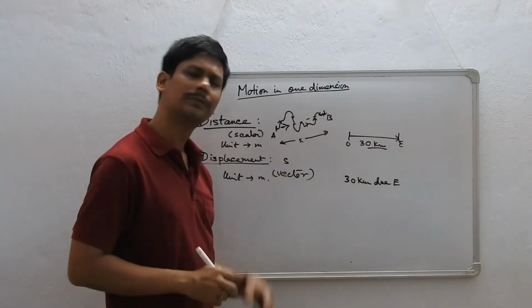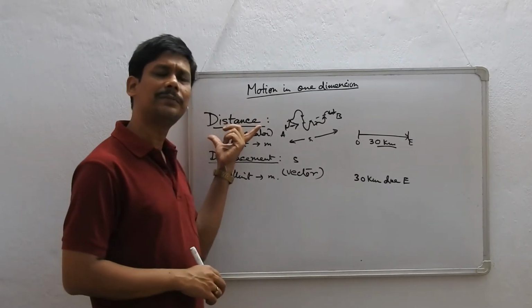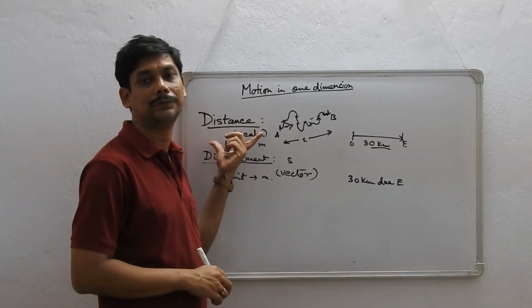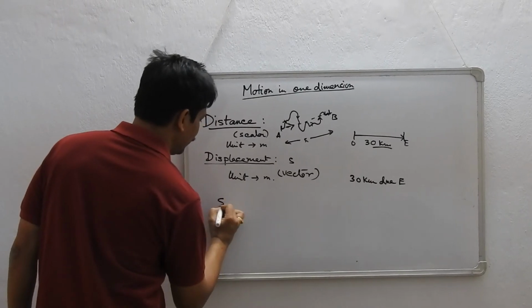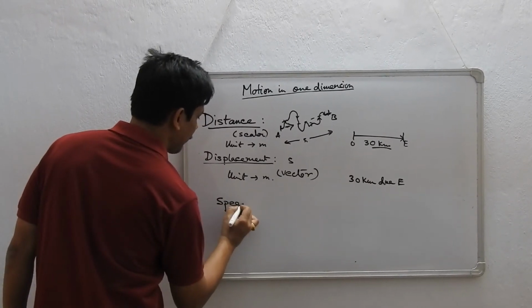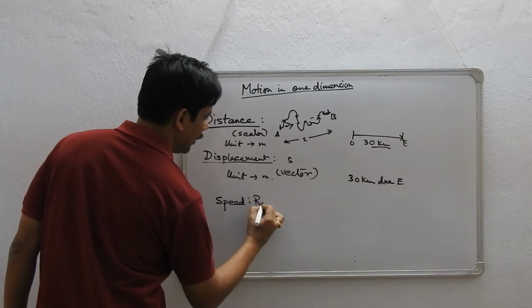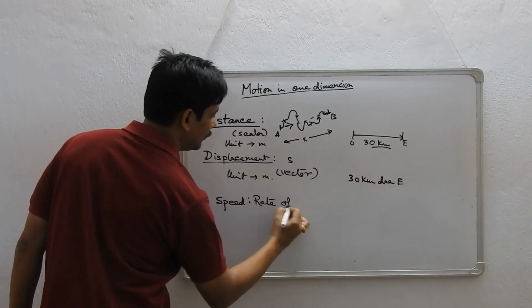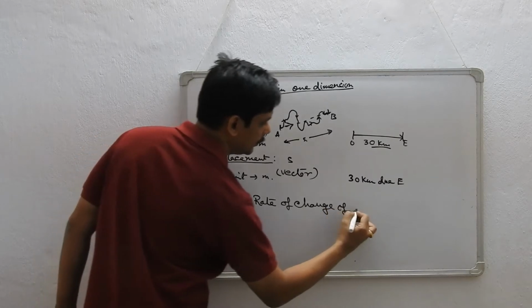So this is how things are. Now when I take a rate of change of distance, what do I get? We get a quantity called speed. So what is speed? Speed is defined as rate of change of distance.